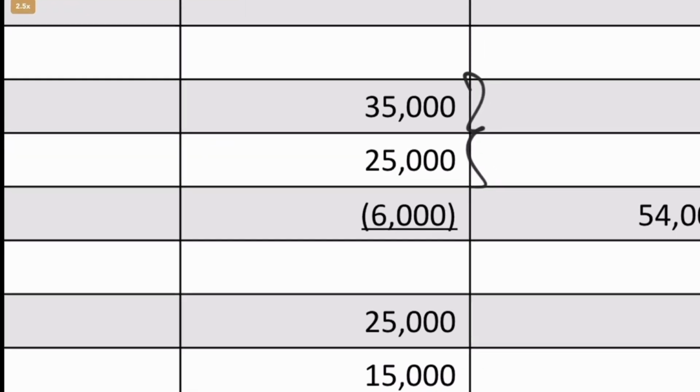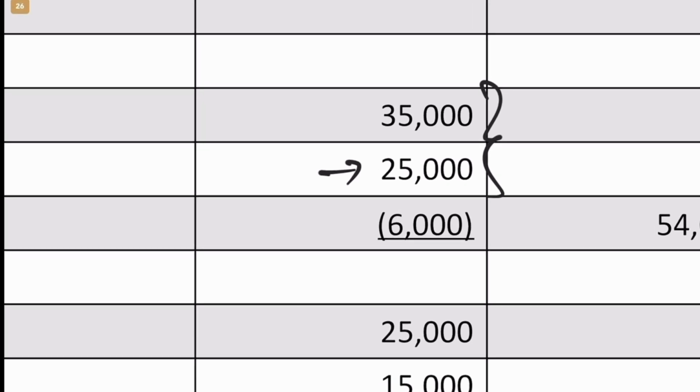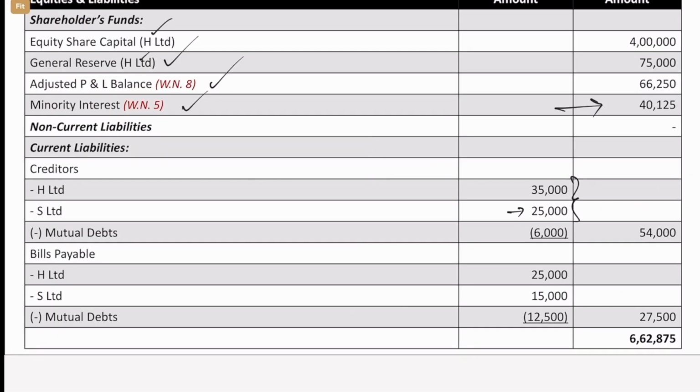So basically, this 35,000, what is it? 25,000 of subsidiary companies include 6,000 to be paid to holding company. If it's a separate balance sheet, then we don't have to worry about it. But since it's a consolidated balance sheet, we can't be having any liability for ourselves. So therefore, we are removing this 6,000. So total minus 6 will be 54,000.